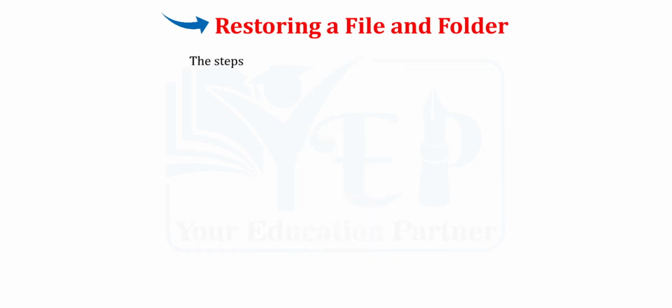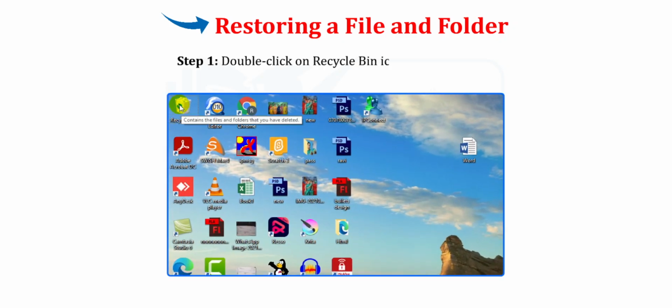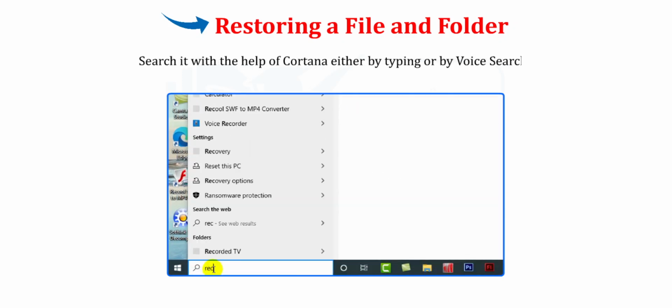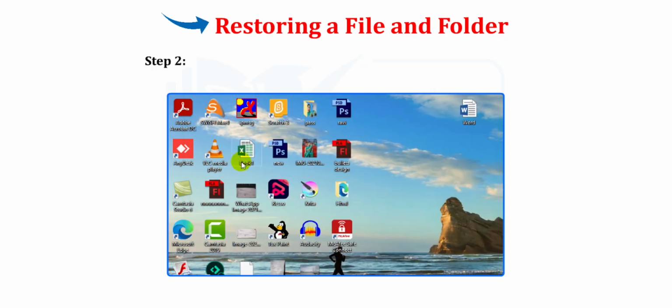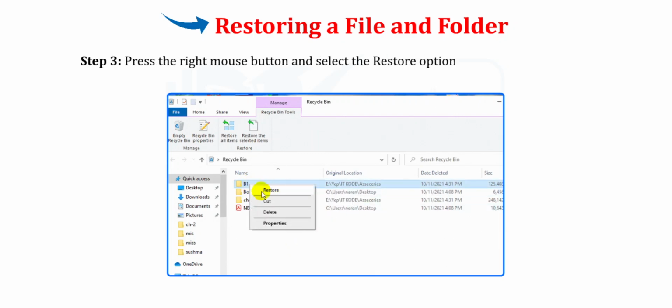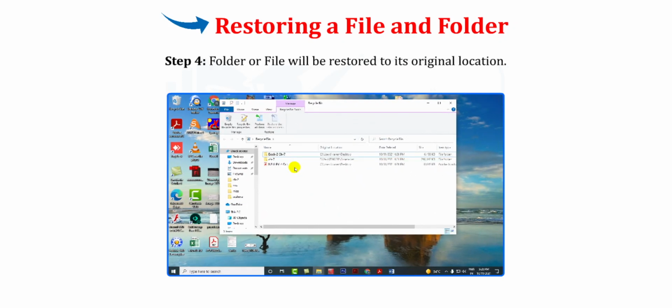The steps to restore any file or folder are as follows. Step 1. Double-click on Recycle Bin icon on the desktop, or search it with the help of Cortana either by typing or by voice search. Step 2. Select the folder or file which has been deleted by mistake. Step 3. Press the right mouse button and select the Restore option from the context menu. Step 4. The folder or file will be restored to its original location.